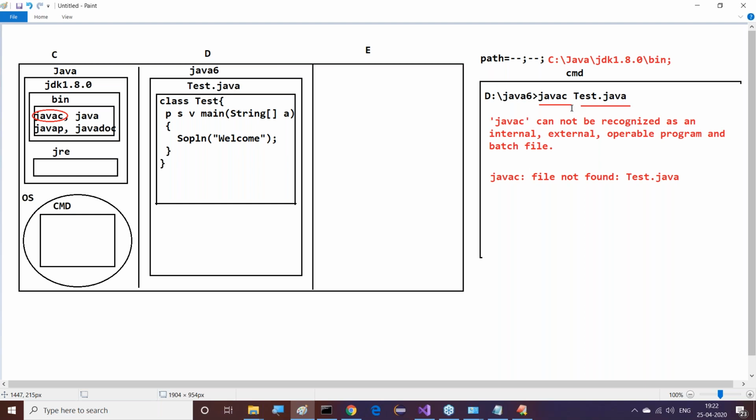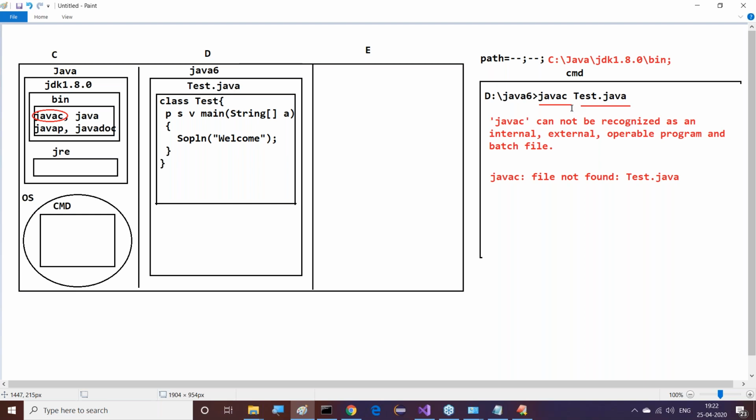If no problems, no mistakes are available in our Java file, then the compiler will finish its compilation part and it will generate a number of dot class files. Here the question is, how many dot class files are generated? That's my question now. How many dot class files are generated?